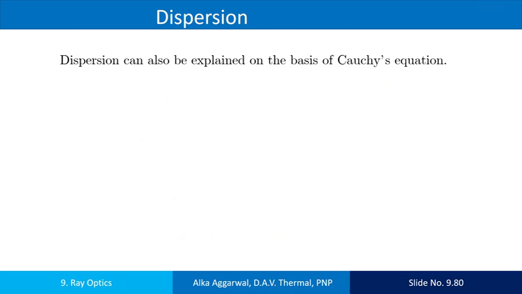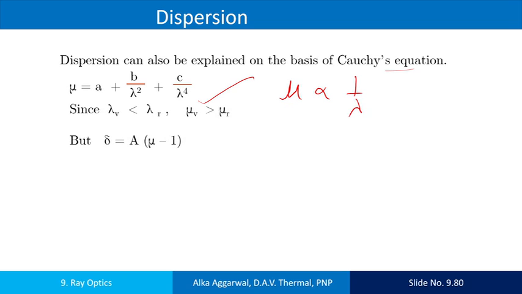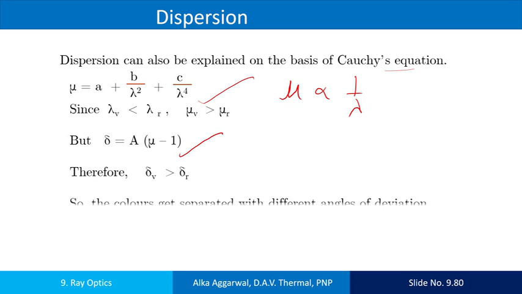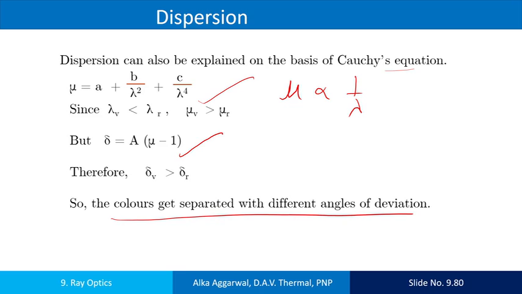Dispersion can also be explained on the basis of Cauchy's relation. According to Cauchy's relation, refractive index is equal to A plus B upon lambda square plus and so on. It means the refractive index is inversely related to wavelength. Larger the wavelength, smaller is the refractive index, and using the relation, it is clear that the deviation is maximum in violet color and minimum in red color. So the colors get separated with different angles of deviation.